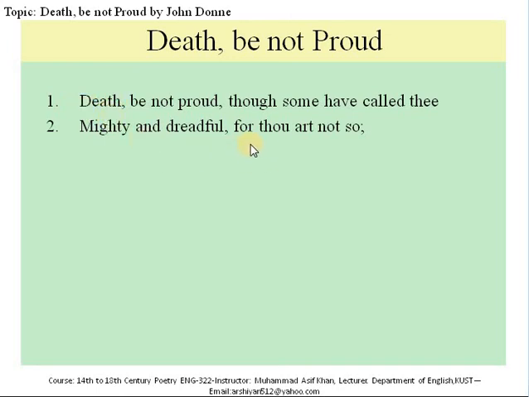Though in this sonnet death is very effectively personified, that death cannot respond to the charges of the speaker, and he is not answering what is being charged against him or what is being blamed on him.